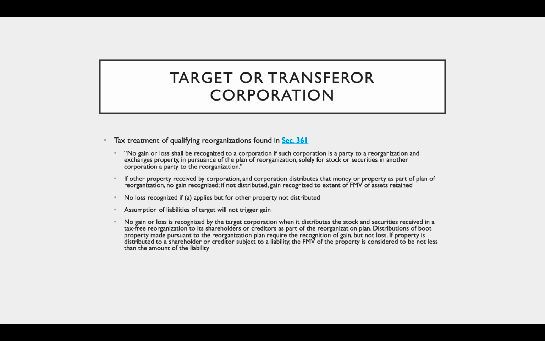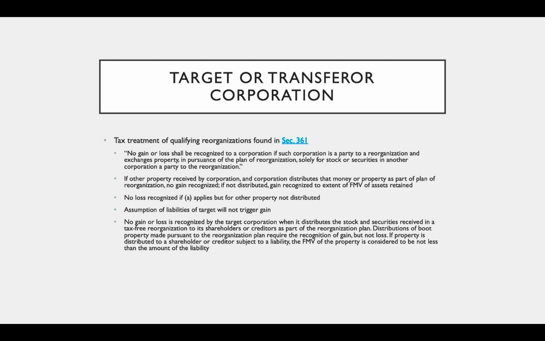If the other property received by the corporation, so if there is other property other than equity received by the corporation and the corporation distributes that money or property as part of the plan of reorganization, there's no gain recognized. So if the target receives equity plus other property, so cash or assets or whatever, and it distributes those cash or assets to its shareholders, the target does not recognize gain. Now, we're not talking about the shareholder, we're talking about the target. The target itself does not recognize gain.